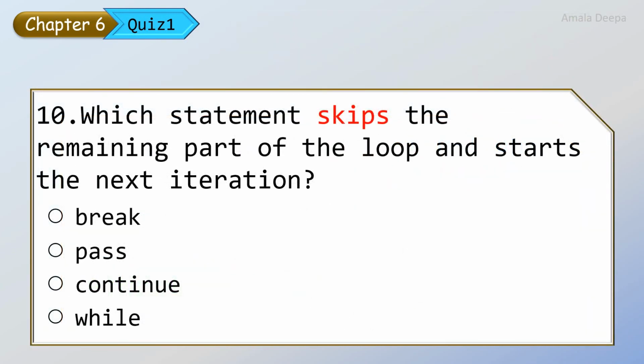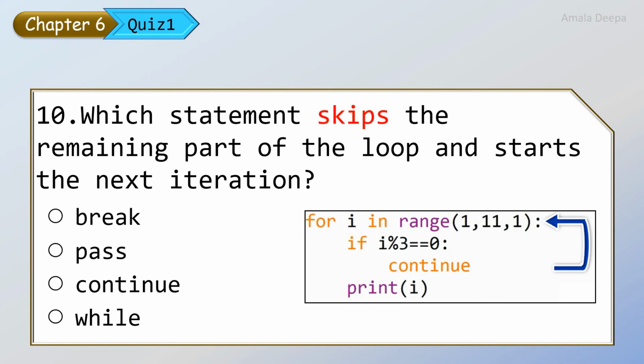Which statement skips the remaining part of the loop and starts the next iteration? So look at this example. Within the for loop and inside the if statement, there is a continue. So this continue statement skips the print statement below it and starts the next iteration, as you can see from the arrow which is shown there. Therefore, the statement which skips the remaining part of the loop and starts the next iteration is the continue statement.